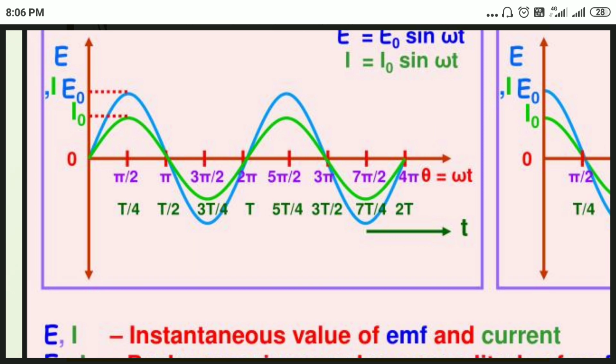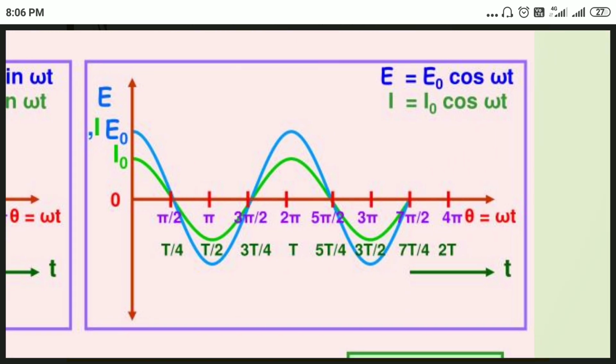E naught and I naught we call the peak value, maximum value, or amplitude of EMF or current. Peak value of current is I naught, and peak value of EMF is E naught.